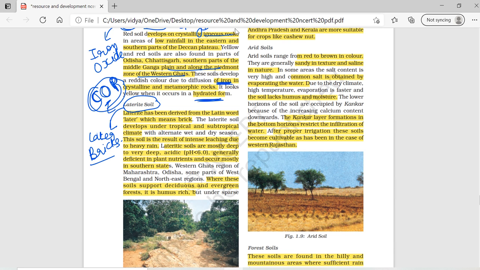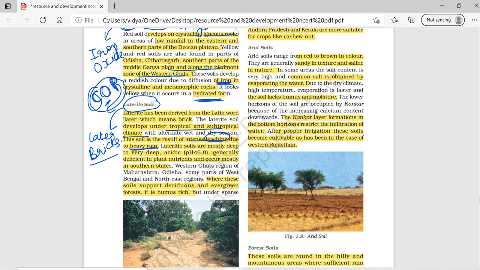And here, the type of climate where we can find laterite soil is tropical and subtropical climate. Fine. And this soil is formed as a result of leaching. Leaching means when all the nutrients are leached away, removed from the soil, right? And why are the nutrients leached away? It is due to heavy rain.